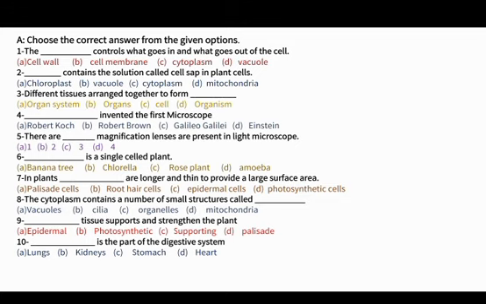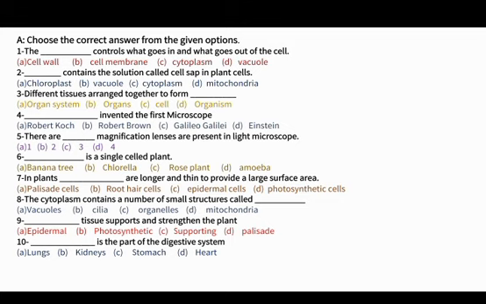Number 9. Dash tissue supports and strengthens the plant. Epidermal, photosynthetic, supporting, and palisade. Epidermal? No, because epidermal basically protects the plant outer surface. Photosynthetic? No, because photosynthetic tissues are involved in the production of food. Supporting? Yes, you are right. Supporting tissue supports and strengthens the plant. The palisade is also incorrect, because palisade cells are involved in photosynthesis.